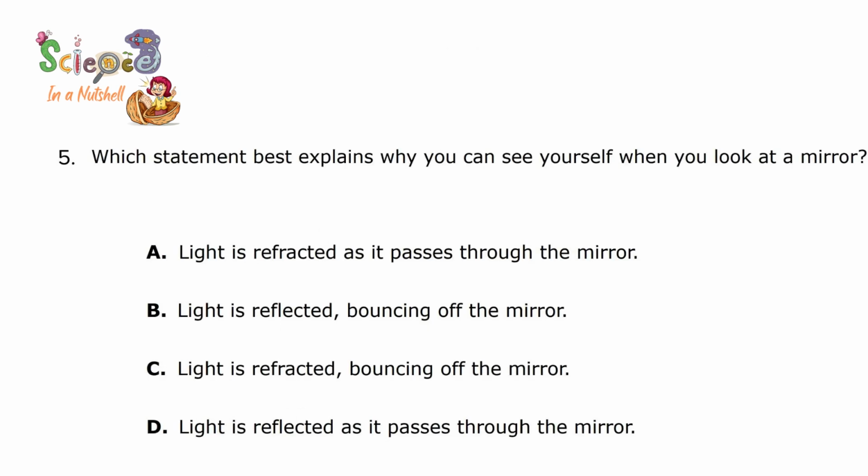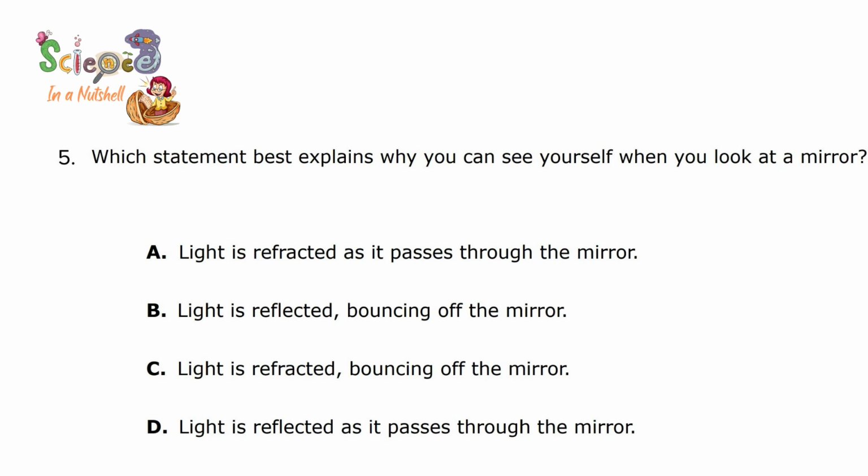Which statement best explains why you see yourself in a mirror? When you look at the mirror, what do you see yourself? A: Light is refracted as it passes through the mirror. B: Light is reflected, bouncing off a mirror. C: Light is refracted, bouncing off a mirror. D: Light is reflected as it passes through the mirror.